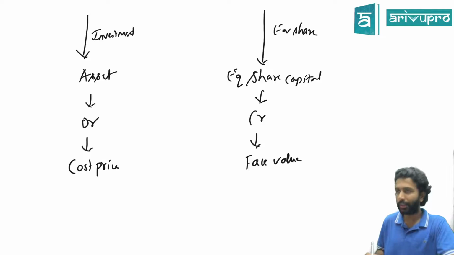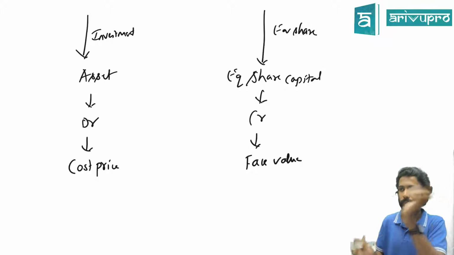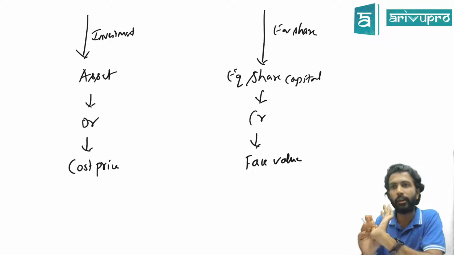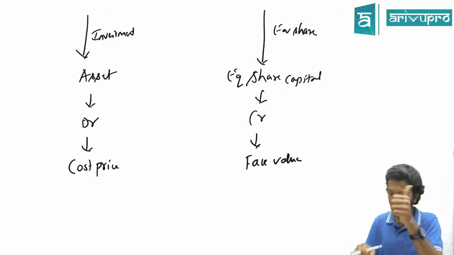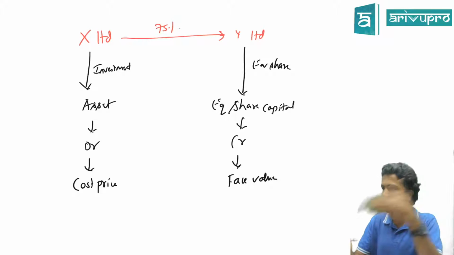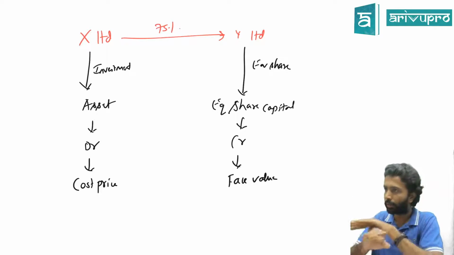Whatever you buy, at that price you will show investment, but share capital is always shown at face value. Possible that face value could be 10 and the cost price at which you could have purchased could be 14. There would be a difference. What to do for that difference is one working note in consolidation. We are only discussing the problematic areas, not the solution. This could be one problematic area. Got it? One, you can't show investment nor can you show share capital of Y because it's an asset for one and a liability for another one. You can't show same component as both. So thereby we can't do that. So we have to cancel it.